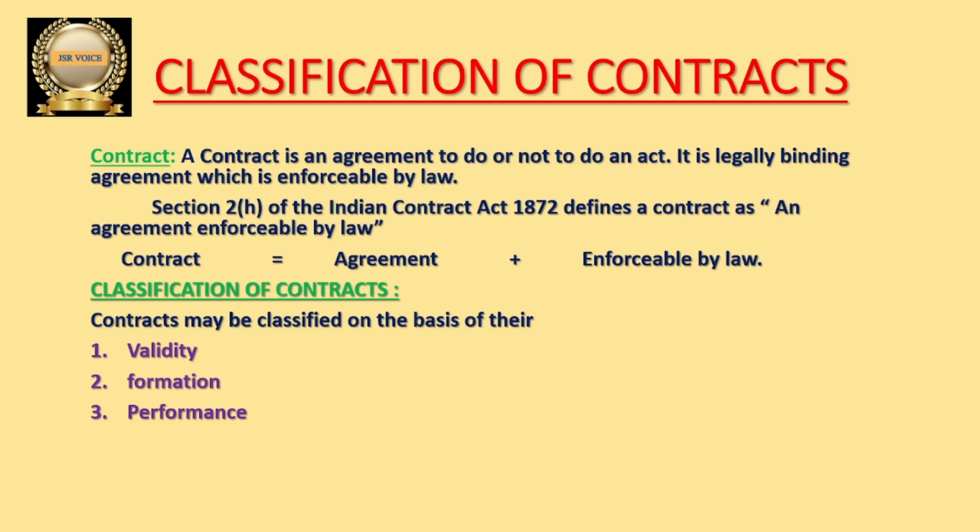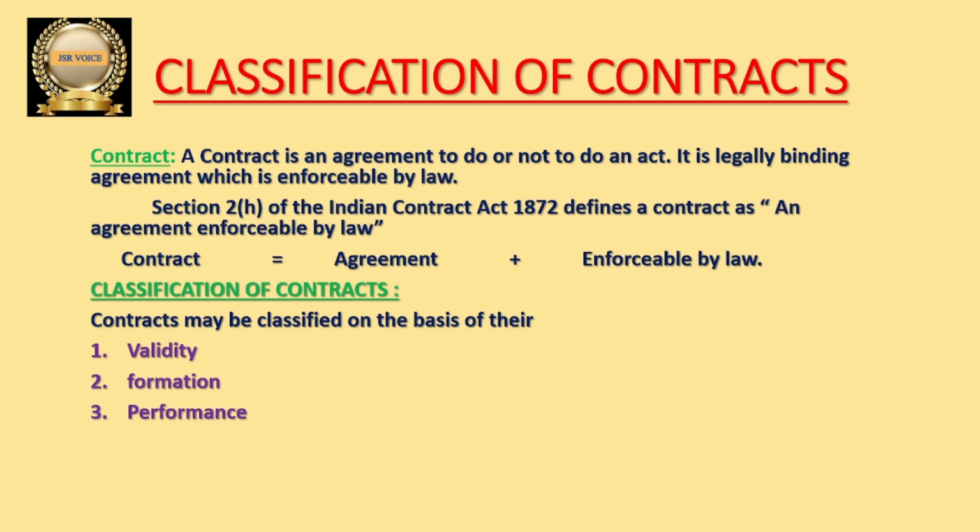Before going into the discussion, let us discuss what is the definition of contract first. Contract is an agreement to do anything or not to do anything. It will become a contract if it is enforceable by law. So, contract means it is an agreement which is enforceable by law.